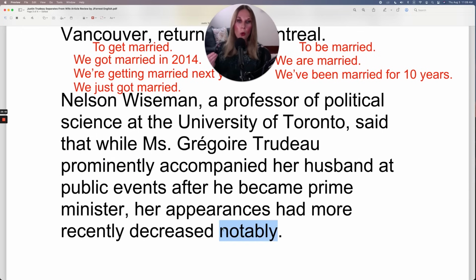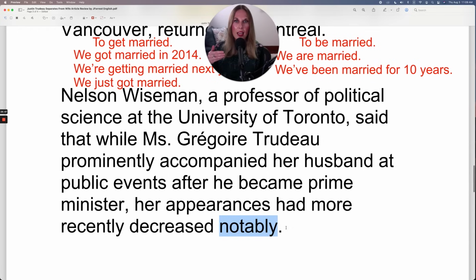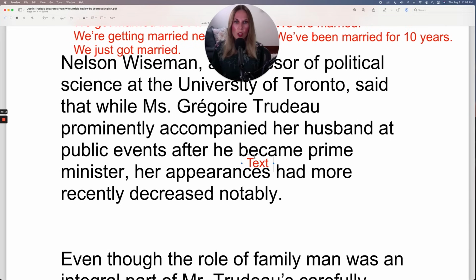When you say notably, it means that it's now obvious to the public. Before, she was always there in pictures, but now when you see pictures, you notice, hey, where's his wife? I don't see Sophie. I don't see Mrs. Trudeau. So that's notably. For example, in a workplace context, you could say she was notably late.